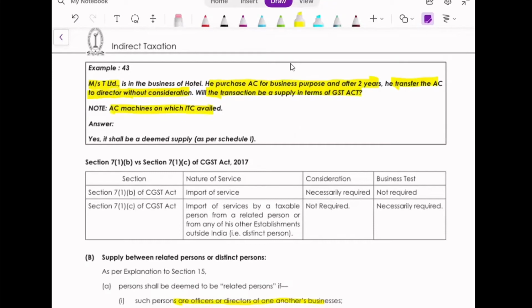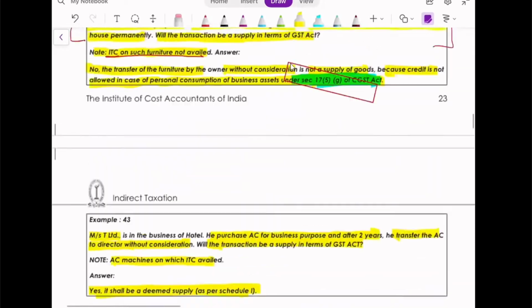It is a supply because it is a permanent transfer, even though without consideration. As per section 7(1)(c), or better to say as per Schedule 1, yes, Schedule 1. So now the examples have been done.